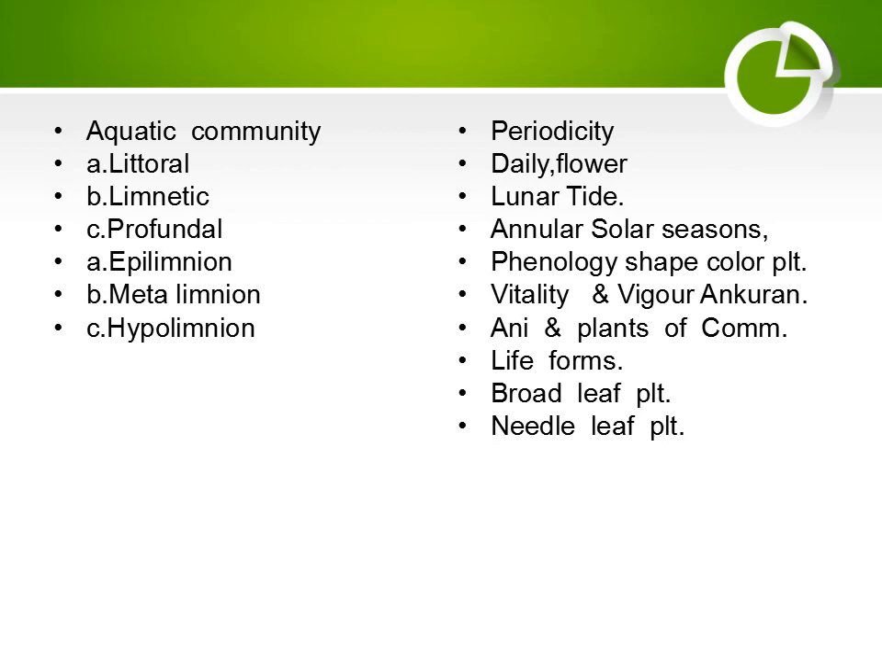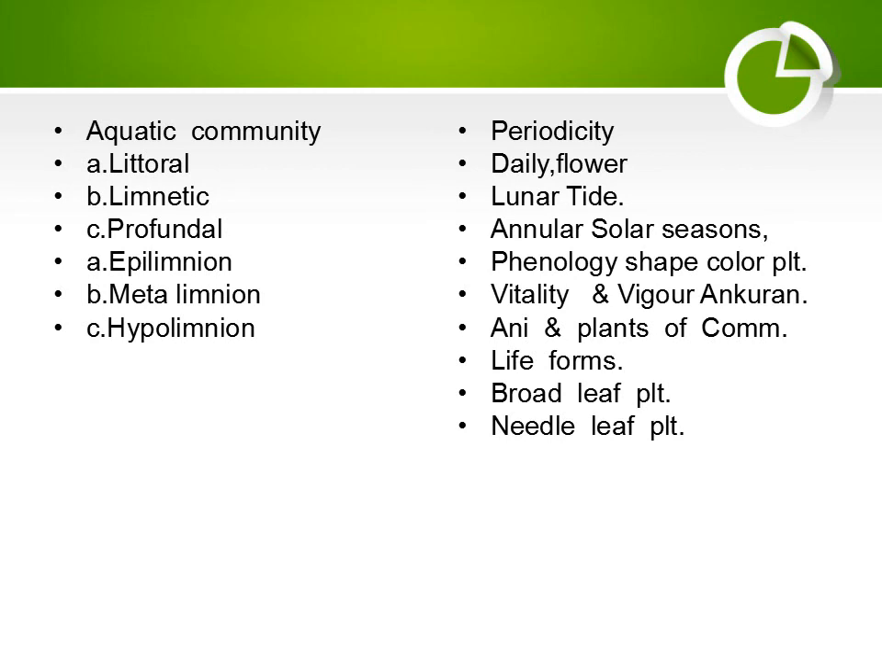Now comes periodicity of a community. Periodicity can be daily periodicity, like opening and closing of flowers. Lunar periodicity, like tides, they come according to the moon. Annual periodicity, the cycle of the sun. Seasons like winter, summer, spring, autumn, these are annual periodicities. Phenology: shape and color of a plant or animal.